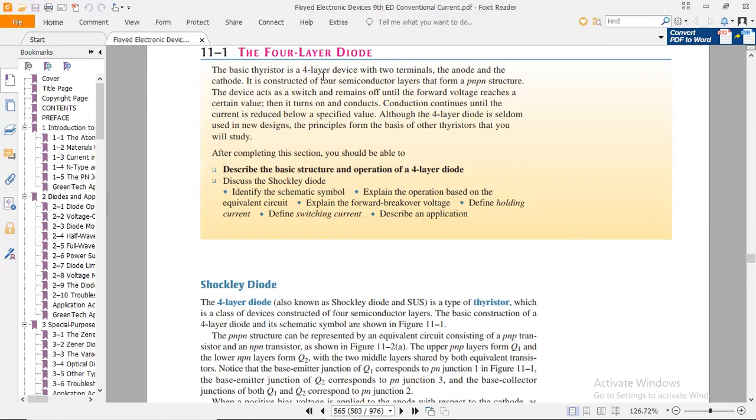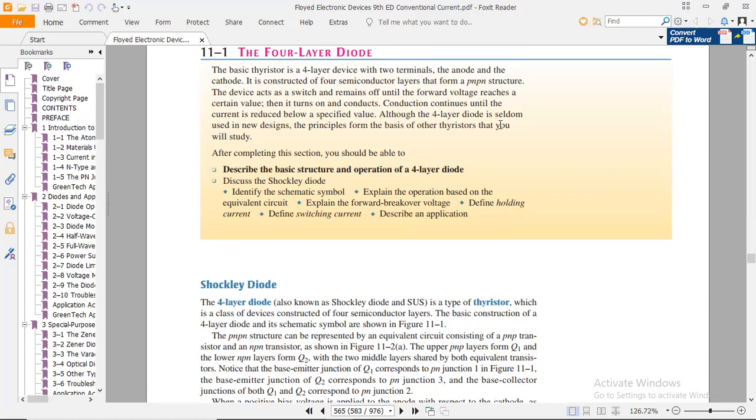The basic thyristor is a four-layer device with two terminals, the anode and the cathode. So the thyristor is a four-layer device. It is constructed of four semiconductor layers that form a PNPN structure. The device acts as a switch and remains off until the forward voltage reaches a certain value, then it turns on and conducts continuously until the current is reduced below a specified value.